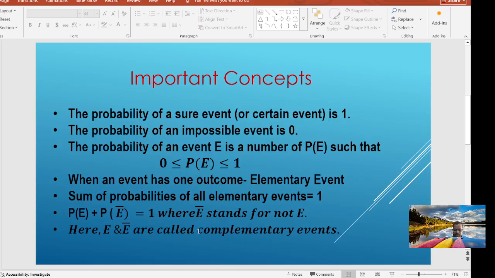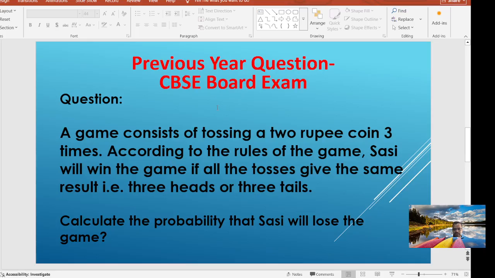If one event happens, the other doesn't happen: if E happens, then E dash doesn't happen, and if E dash happens, then E doesn't happen. It's something like a common example. If it rains, then the probability of an event where it's not going to rain becomes 0. So P(E) plus P(E dash) equals 1. I think you should remember all these important concepts, because sometimes in the multiple choice questions, in Section A, these concepts usually come.